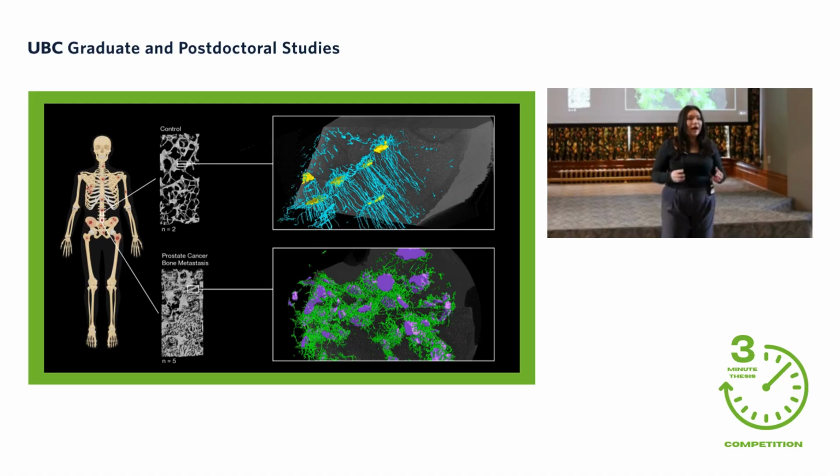And what I found was a highly organized network in that control bone. You can see lacunae in one direction, canaliculi coming off in the other, reaching to the surface of the bone to get nutrients and communicate with their cells. However, in a prostate cancer-associated bone, I don't see this. I see way more of those purple lacunae. I see wispy, disconnected canaliculi with no organization to them.